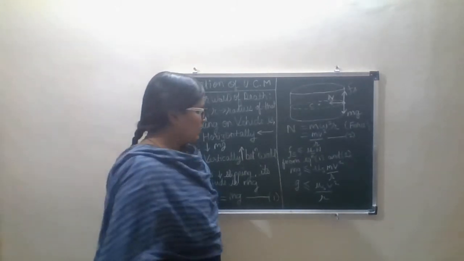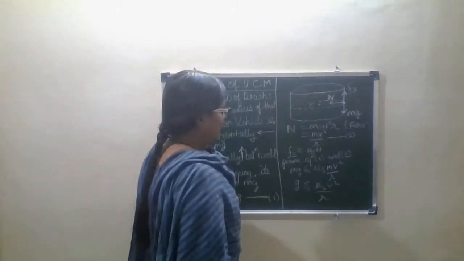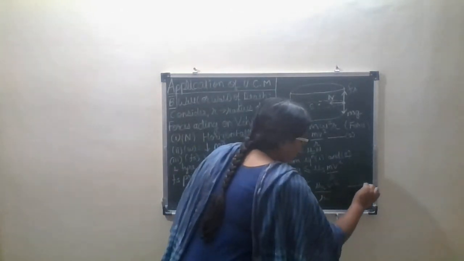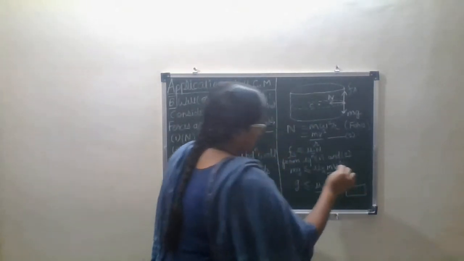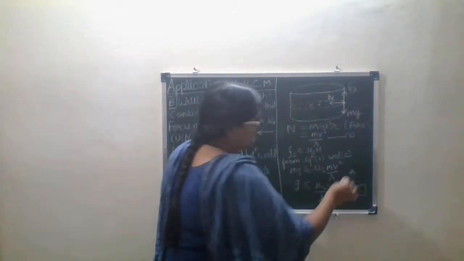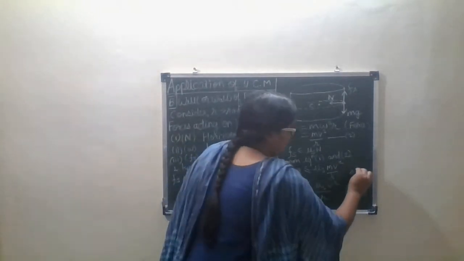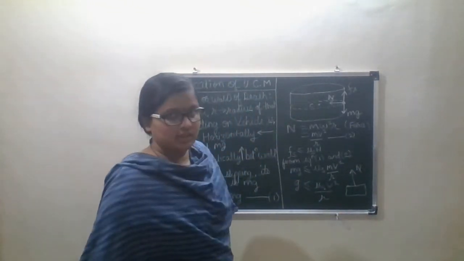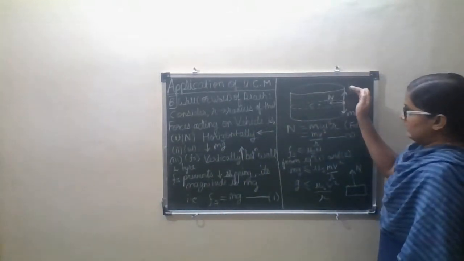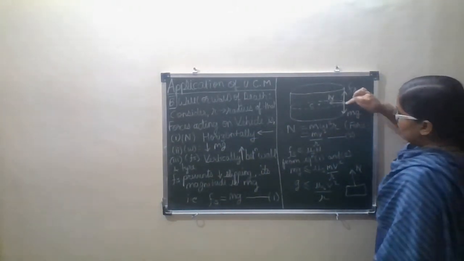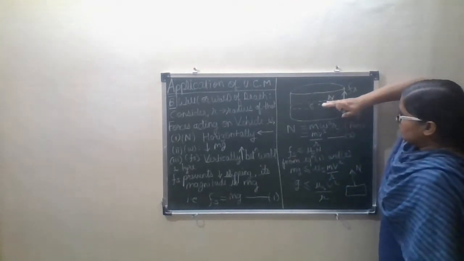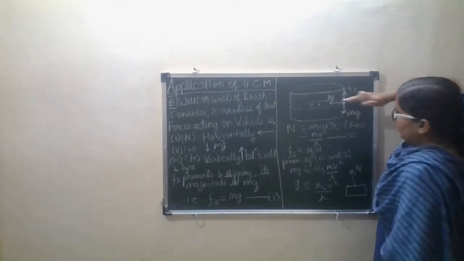Suppose this is a block, the normal force is denoted by capital N. But here the car is moving like this, so the normal force is acting on the vehicle in this way.